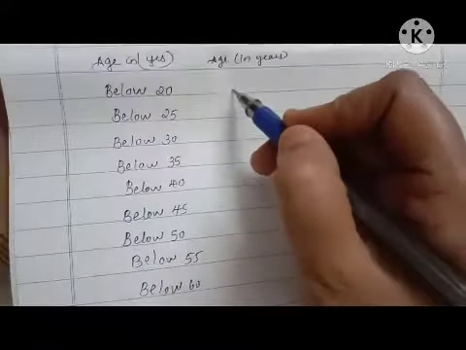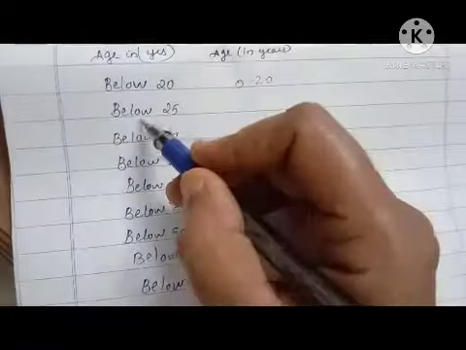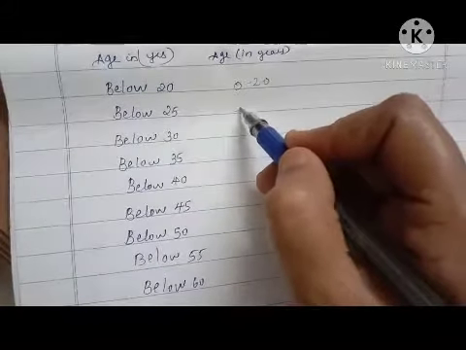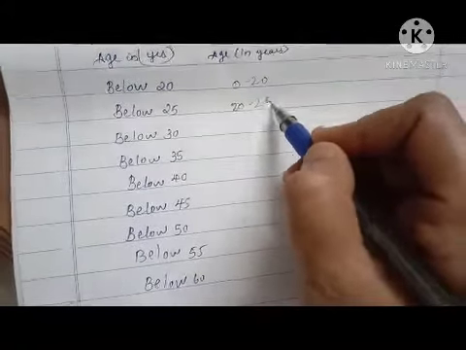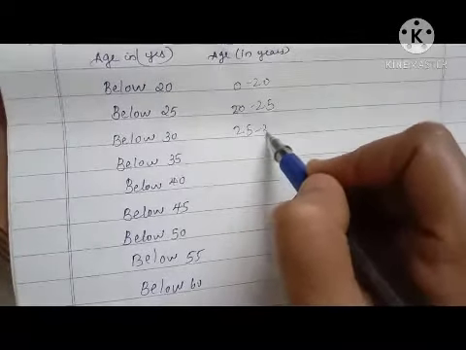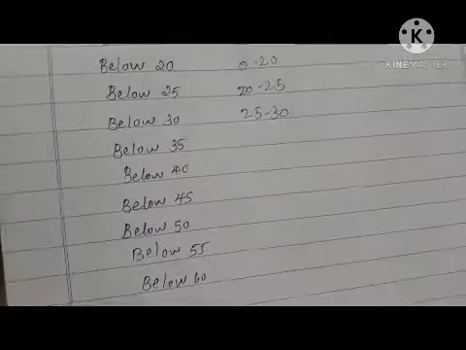Below 20 we can write as 0 to 20. Below 25 we can write as 20 to 25. The next as 25 to 30. Like that we can complete this column.